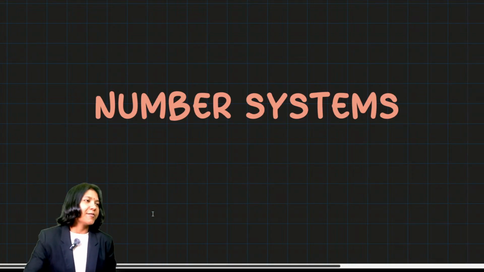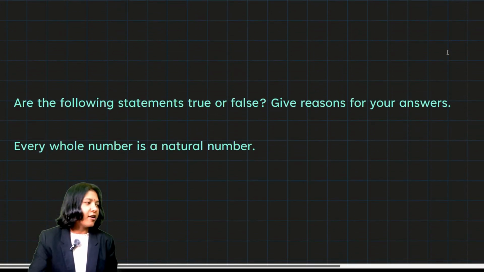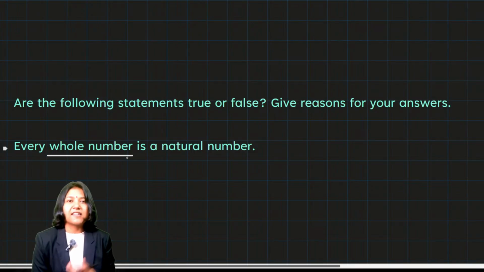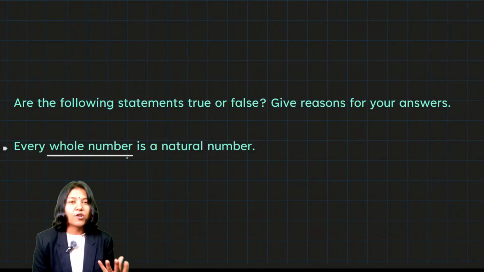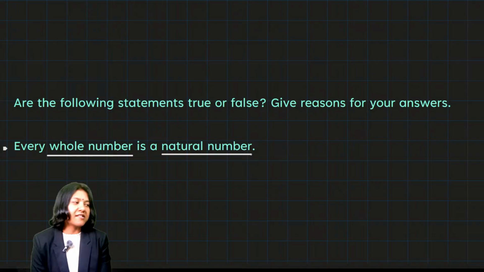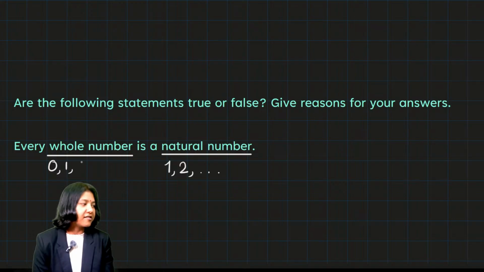The first kind of questions you have are the justifying questions, where you have to justify a statement. They'll give you something like this: every whole number is a natural number. Now think about this. Whole numbers are the ones which represent something as a whole, and when things are not whole, we write that as 0. But natural numbers are what we use naturally to count. So natural numbers always begin from 1, while whole numbers begin from 0. Do you think it's a correct statement?